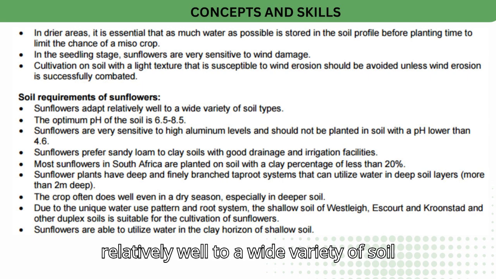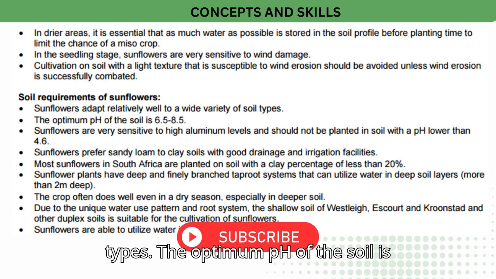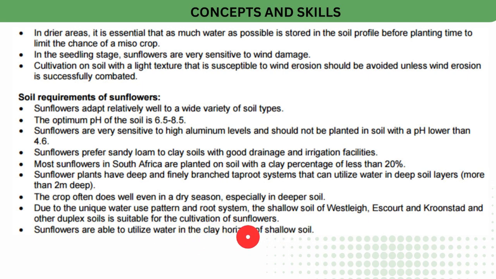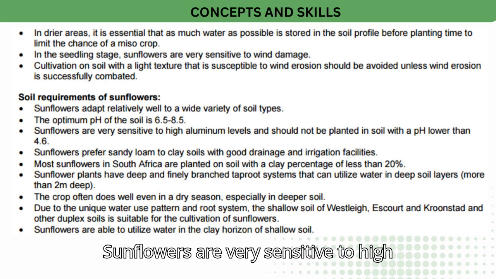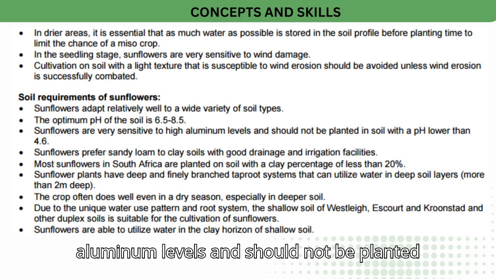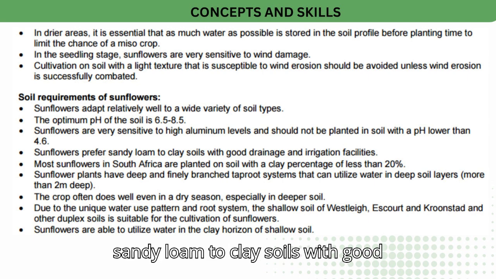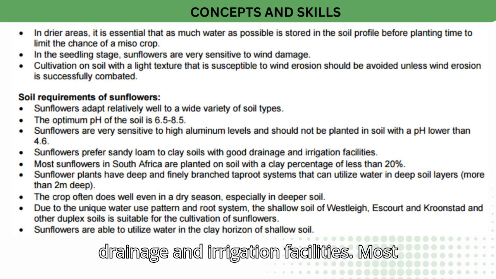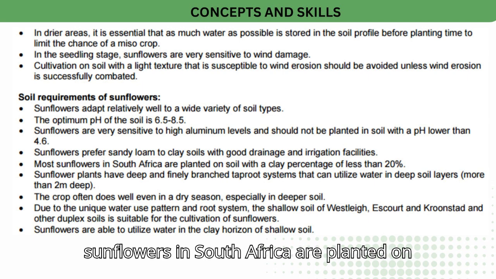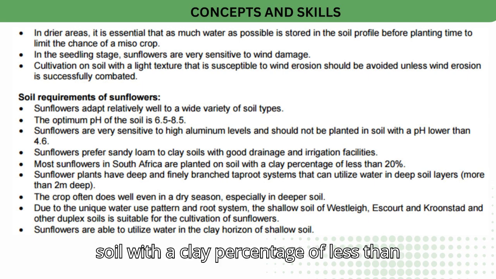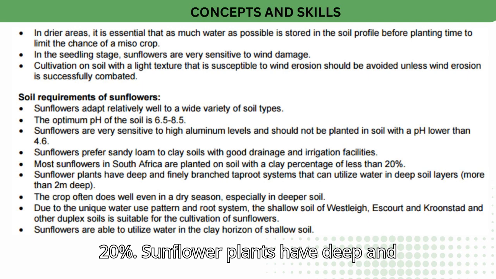Sunflowers adapt relatively well to a wide variety of soil types. The optimum pH of the soil is 6.5 to 8.5. Sunflowers are very sensitive to high aluminum levels and should not be planted in soil with a pH lower than 4.6. Sunflowers prefer sandy loam to clay soils with good drainage and irrigation facilities. Most sunflowers in South Africa are planted on soil with a clay percentage of less than 20%.